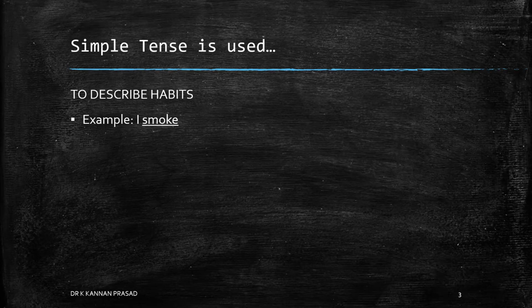I smoke makes meaning and smoke is in simple tense form. Unchanging situations. Example, I work in Chennai. Work here is in simple tense form. To describe general truth. Example, the sun rises in the east.